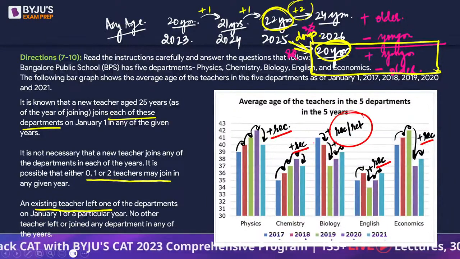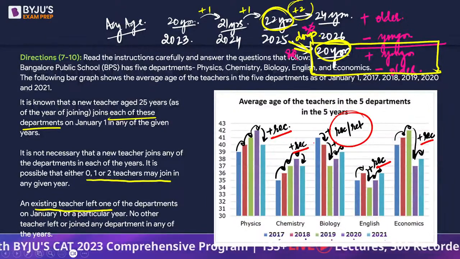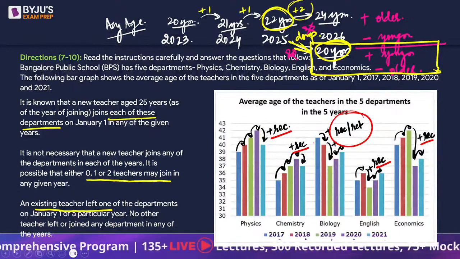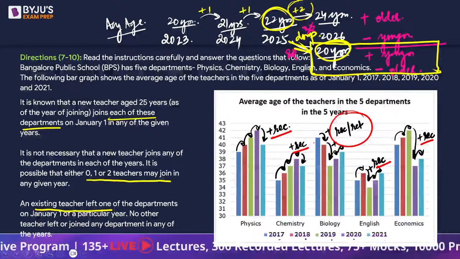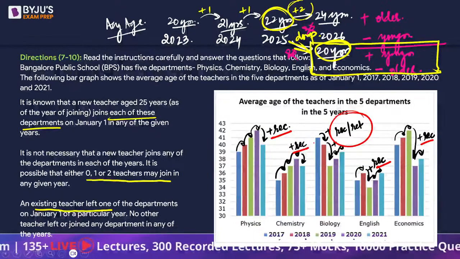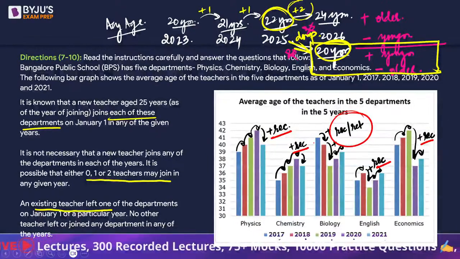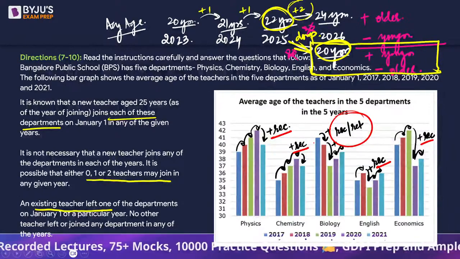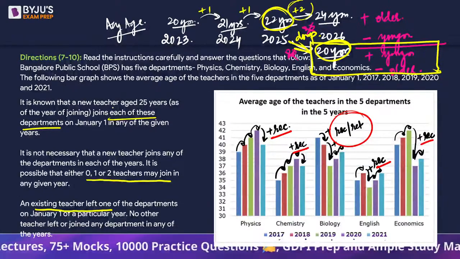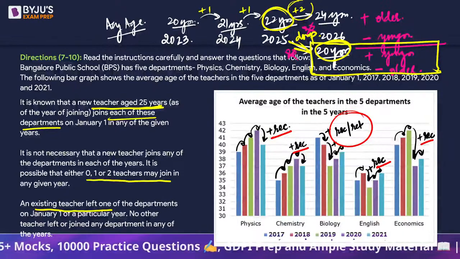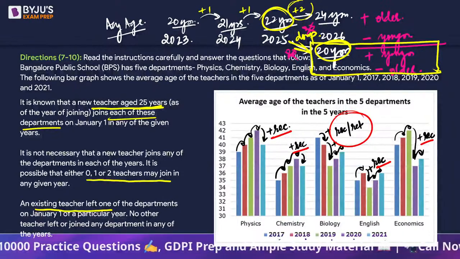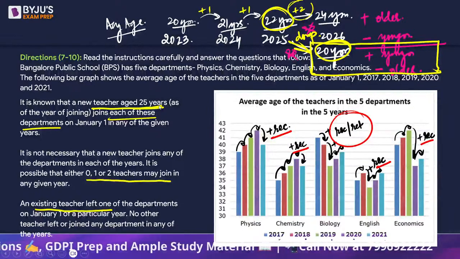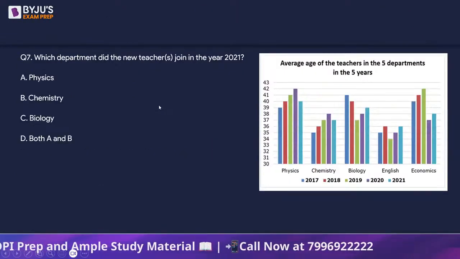Now, it never said what age the teacher who left the department was, or in which year they left, right? So it's not given, so let's not get into it. But we now know in which year recruitment happened in each department, and whenever the recruitment happened, the teacher's age is 25 years, specifically given to us, right? Using only this, now let's start solving.